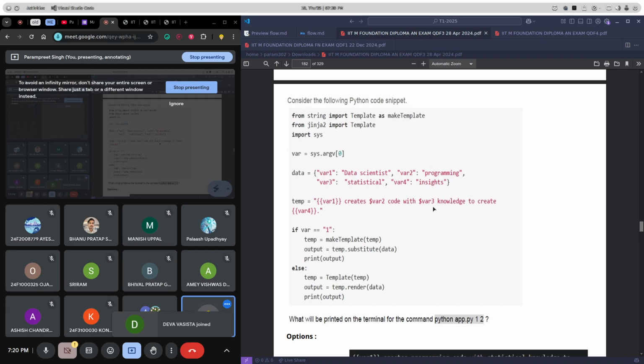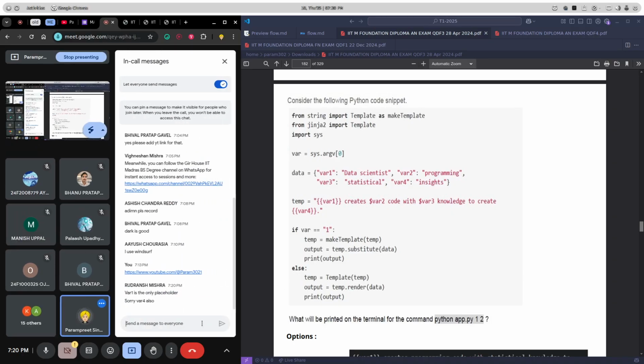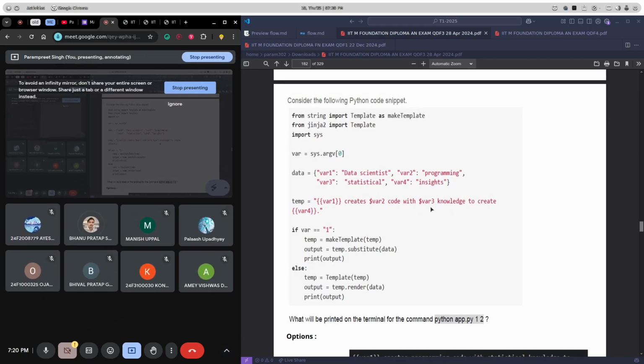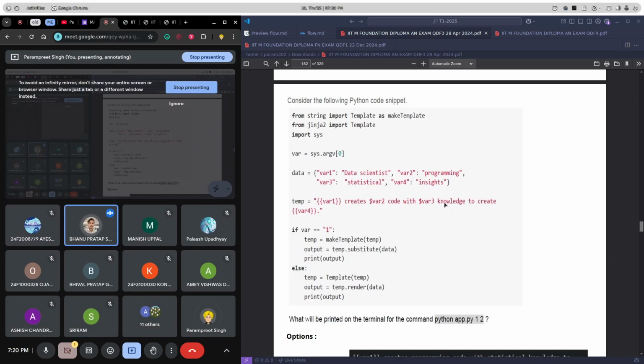And why not var2 or var3? Can anyone explain? Yes, var4 also. Can anyone tell why not var2 or var3? Yes, because they are not part of this Jinja template. They are for the string template, which we are using as alias make template, right? Yes, we can see that obviously.